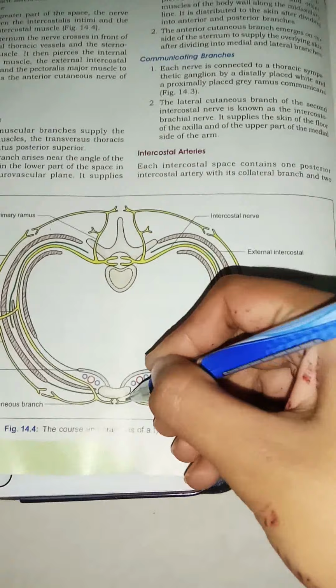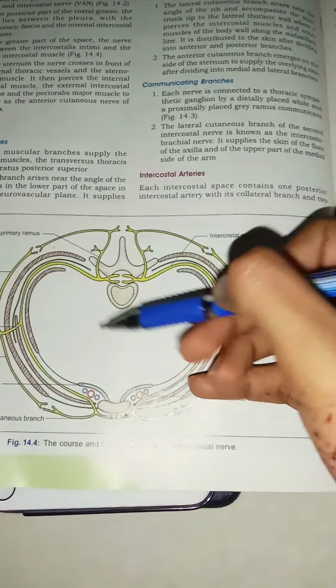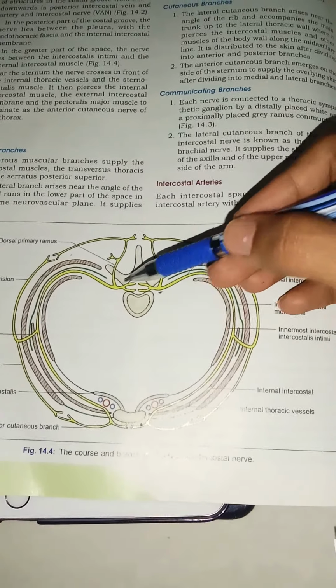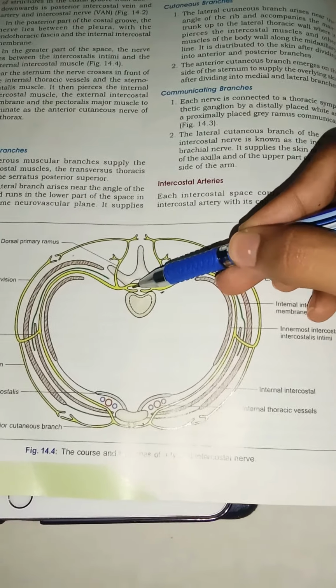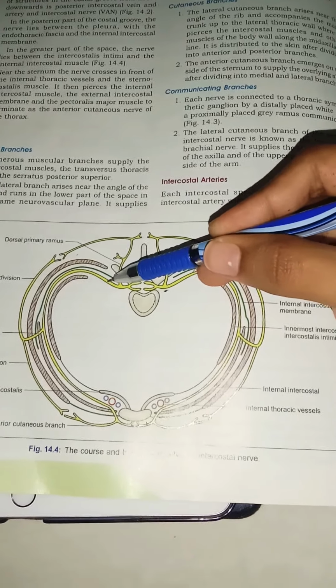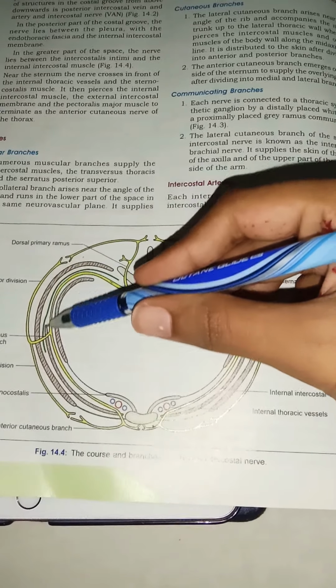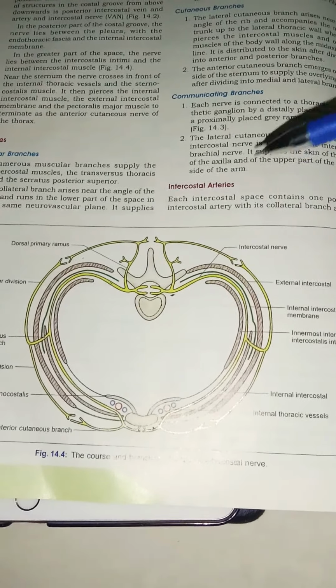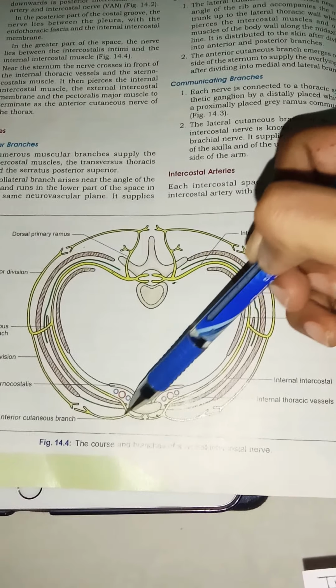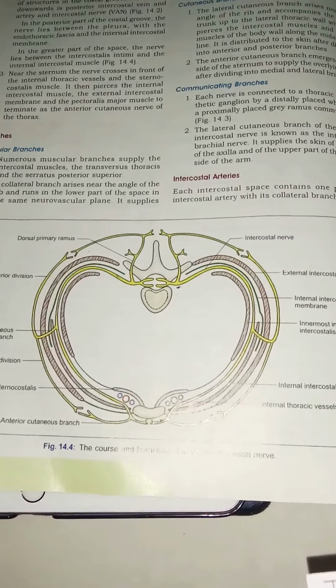For this we need to see a diagram and we'll get a clear idea. Here you can see the sternum on the anterior side and the vertebral column on the posterior side. The intercostal nerve mainly runs in the costal groove. So this is the intercostal nerve, which originates on the back from the vertebral body, right? It runs forward and especially moves in the intercostal groove. Inside the intercostal groove they travel and come and end near the sternum. You can see they are ending anterior to the sternum. So this is our intercostal nerve.